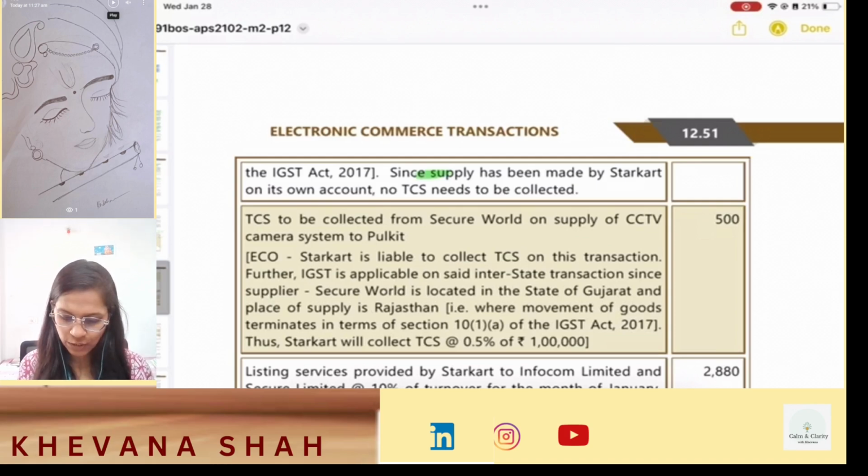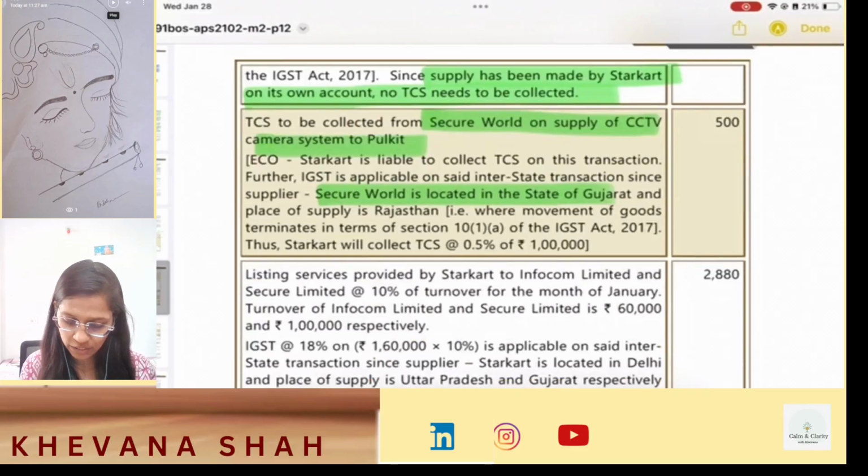Now, TCS is to be collected from Secure World on supply of CCTV camera system to Pulkit. Secure World is located in Gujarat and Pulkit is in Rajasthan. So again, this is an interstate supply, IGST, and TCS of 0.5% on rupees 1 lakh. On 1 lakh, your 0.5% comes out to be 500 rupees.